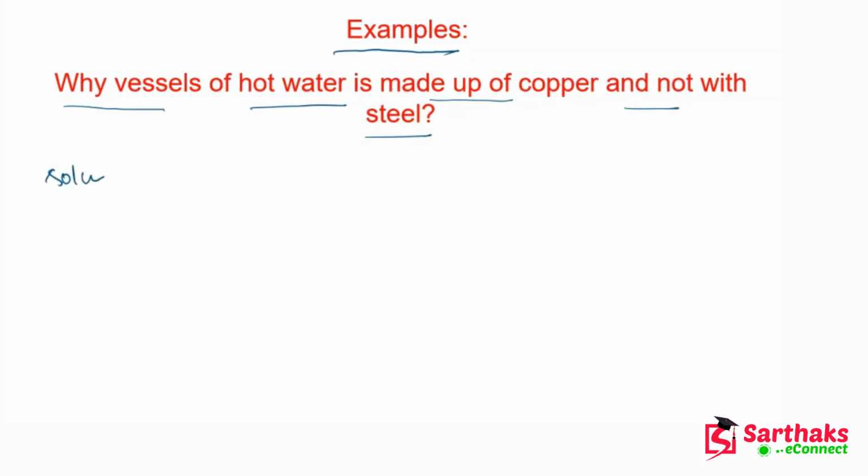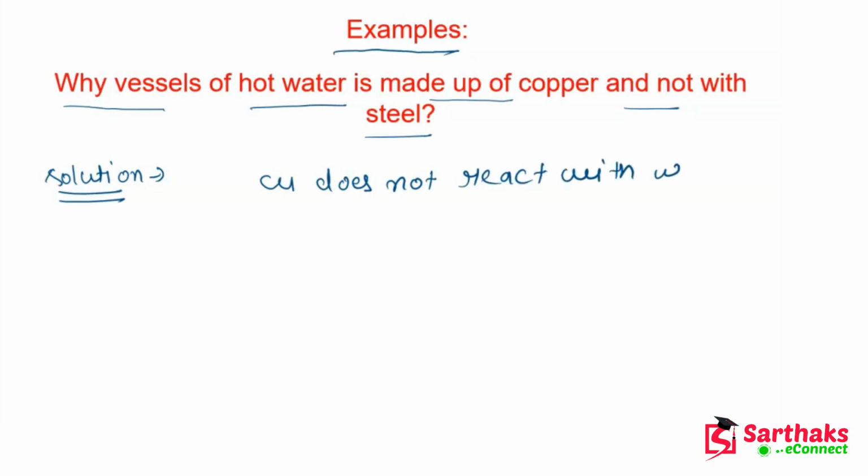The solution of this question is very simple, because we all know that copper does not react with water, or you can say it will also not react with steam. Why? Because it is least reactive.